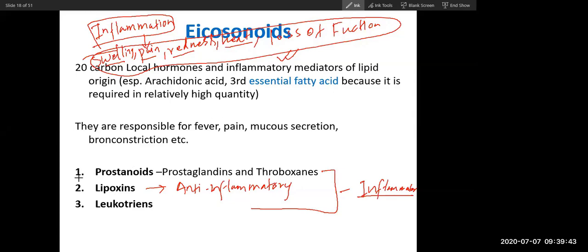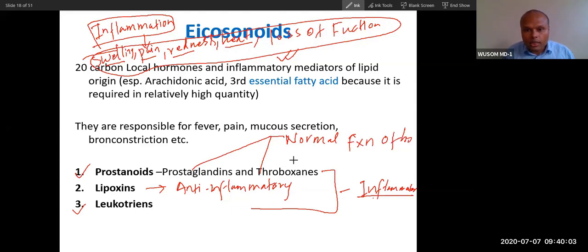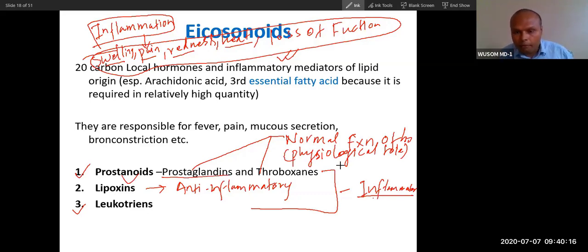So prostanoids and leukotrienes are inflammatory, and lipoxin is anti-inflammatory. Now, in addition to this function, prostaglandins and thromboxane have normal function also. It helps in normal function of the body. We will talk about it. These are called physiological roles. Prostanoids, especially prostaglandins, have a physiological role as well as inflammation. And leukotrienes are involved only in inflammation.